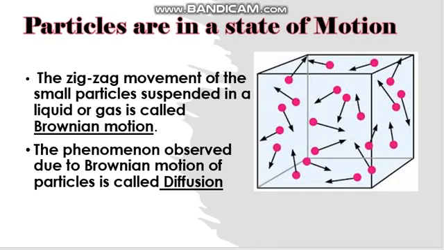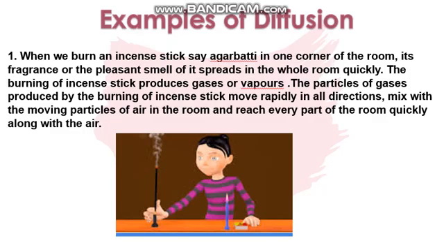So this zigzag movement of these small particles which are suspended in a liquid or a gas, we call Brownian motion. And the phenomenon which is observed due to this Brownian motion is called diffusion. Let us see in our daily life, where do we actually see this process of diffusion?